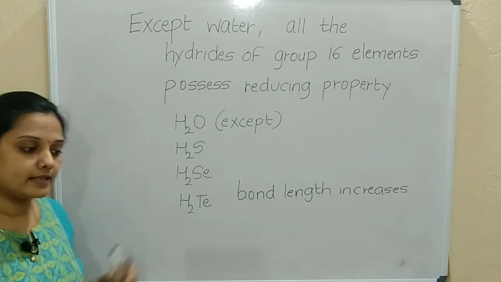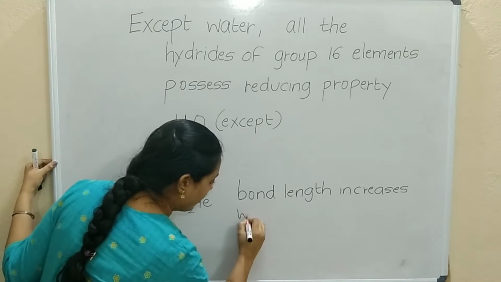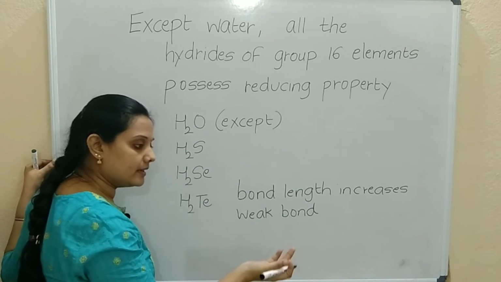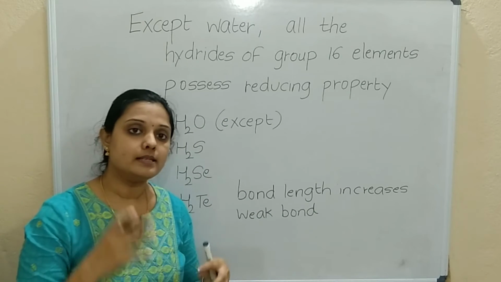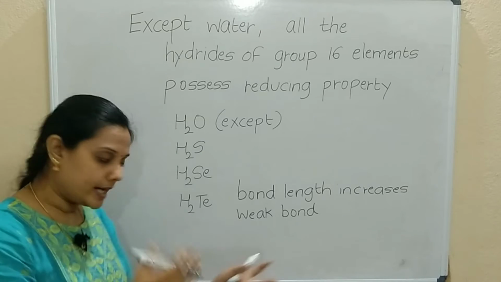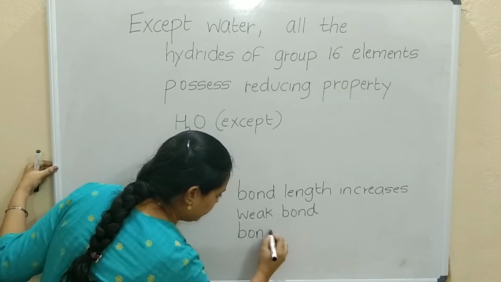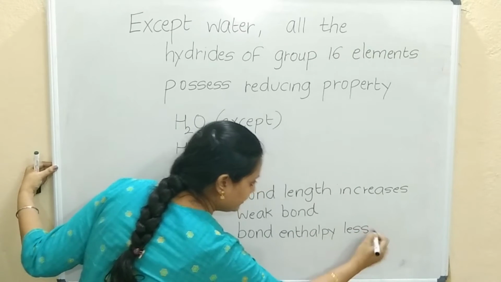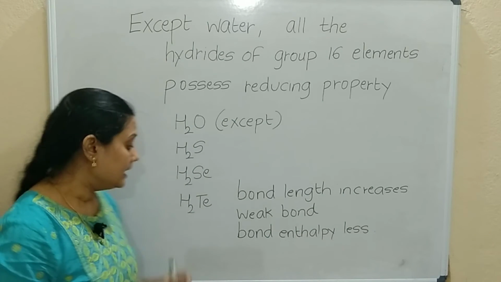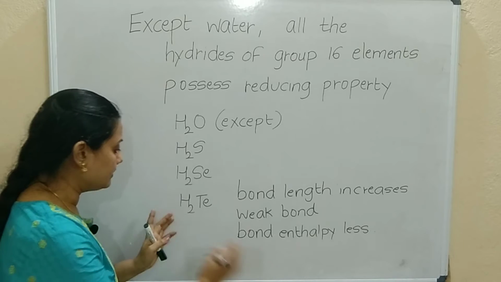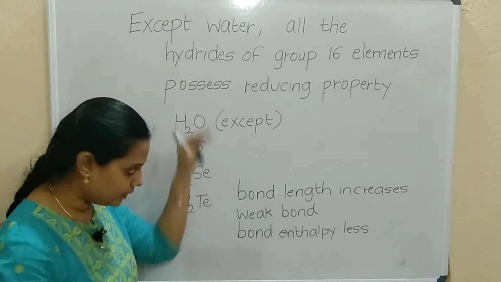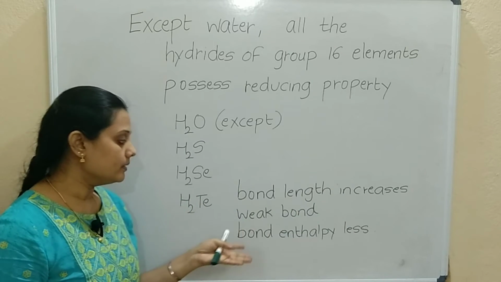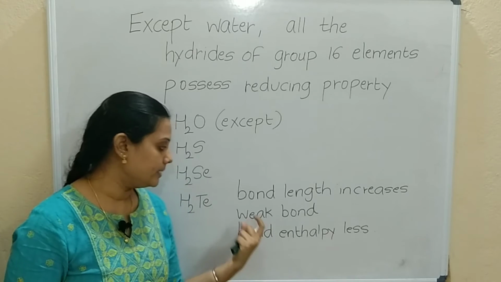Bond length is increasing means it will be a weak bond. Correct. Bond length increases, so it is a weak bond. Why? Because less energy is needed to break that bond. So bond enthalpy will be less. Less energy is needed to break that bond. Correct. Now, which bond are we talking of? The bond between hydrogen and tellurium. Down the group, size is increasing, bond length is increasing. So the bond enthalpy will be less because it will be a weak bond.